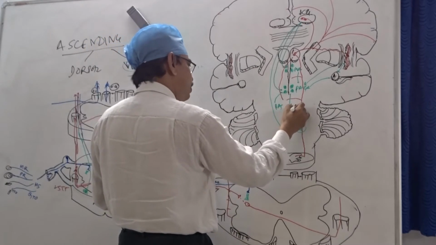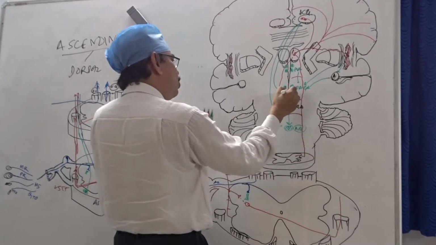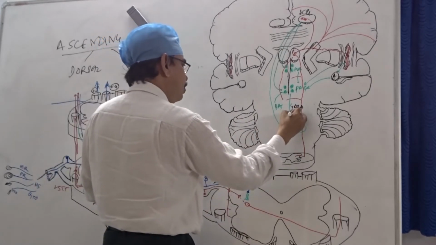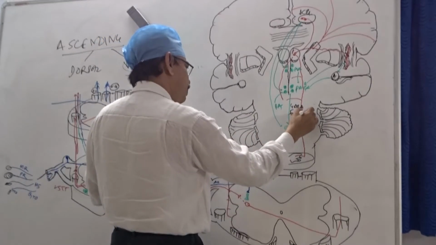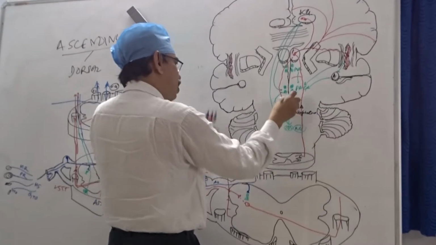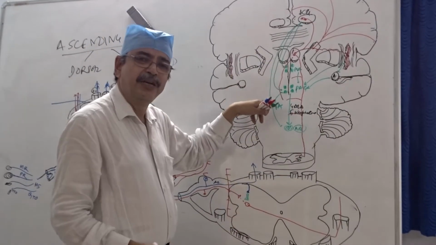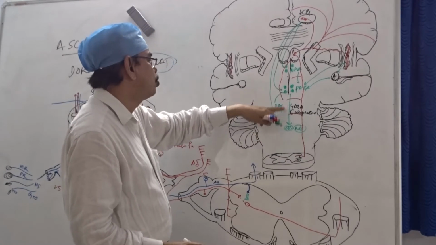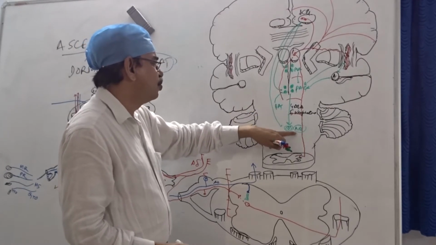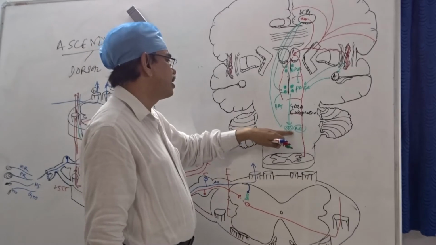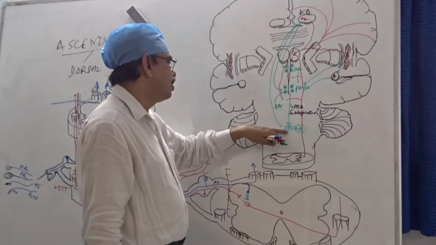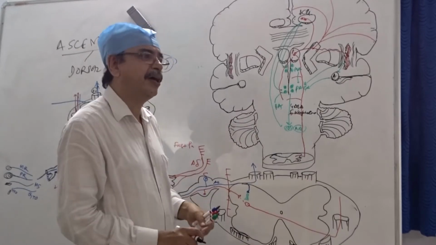One is GABA, and there are also lots of endorphins like enkephalins. Enkephalins are secreted through these nerve fibers coming from the periaqueductal gray, and also the GABA, to stimulate the nucleus raphe magnus, the midline nucleus near the ventral part of the medulla.